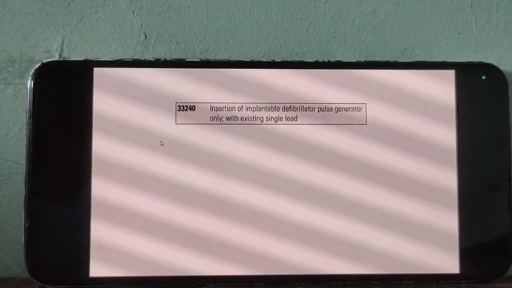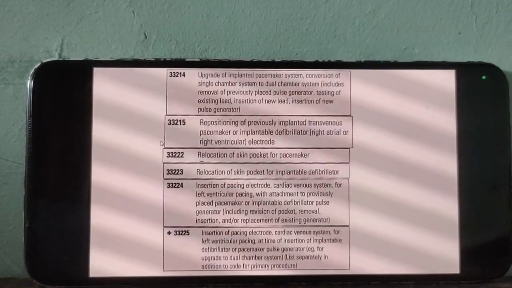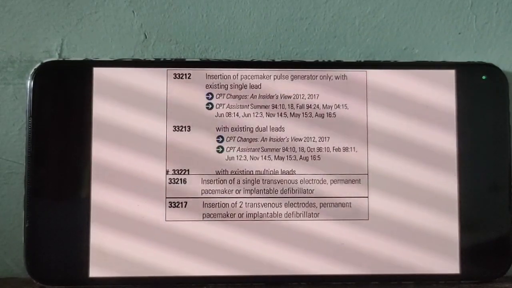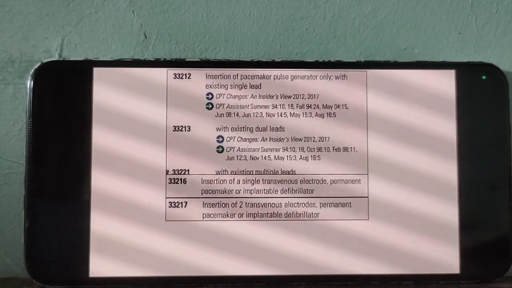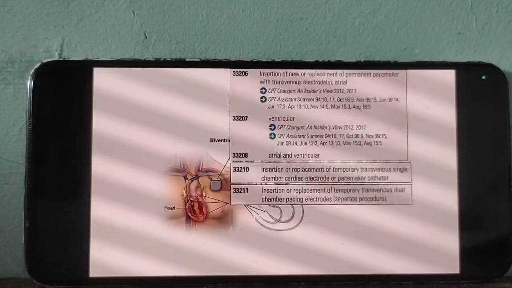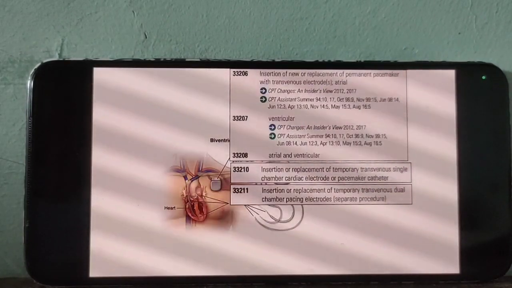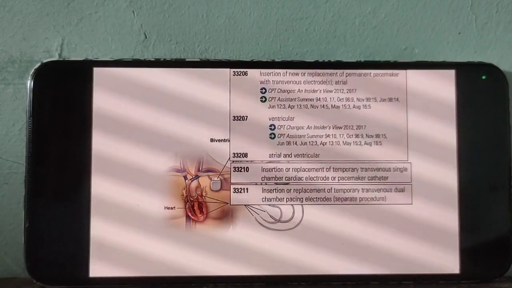The previous slides explain the pacemaker system.